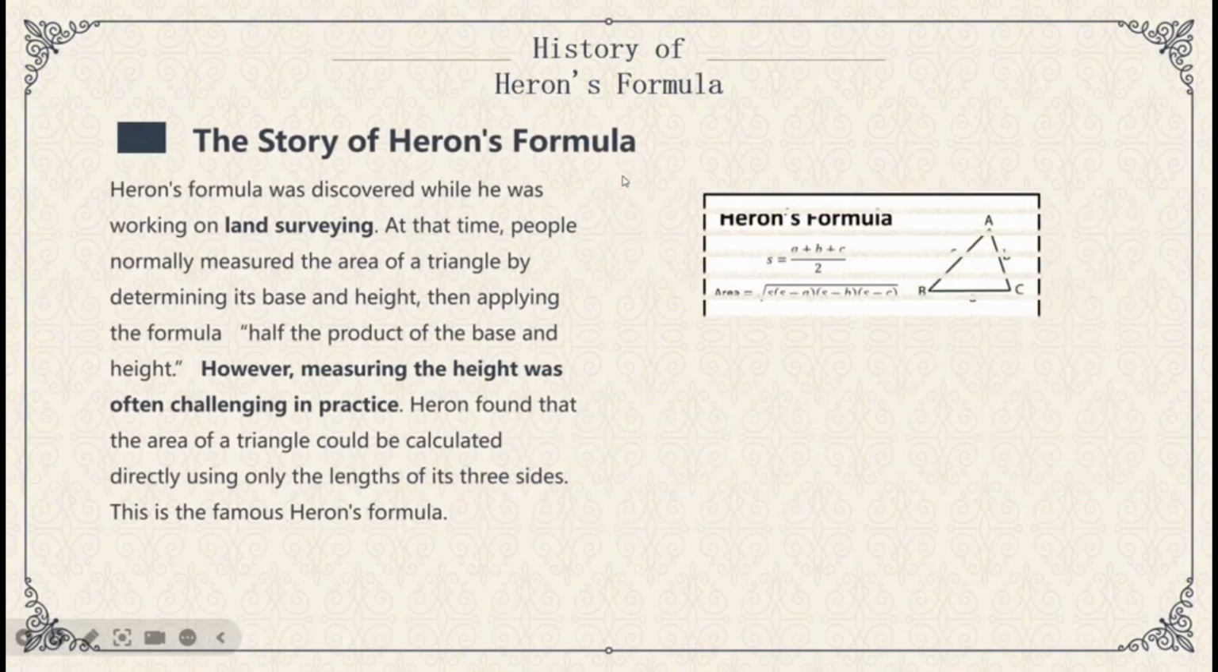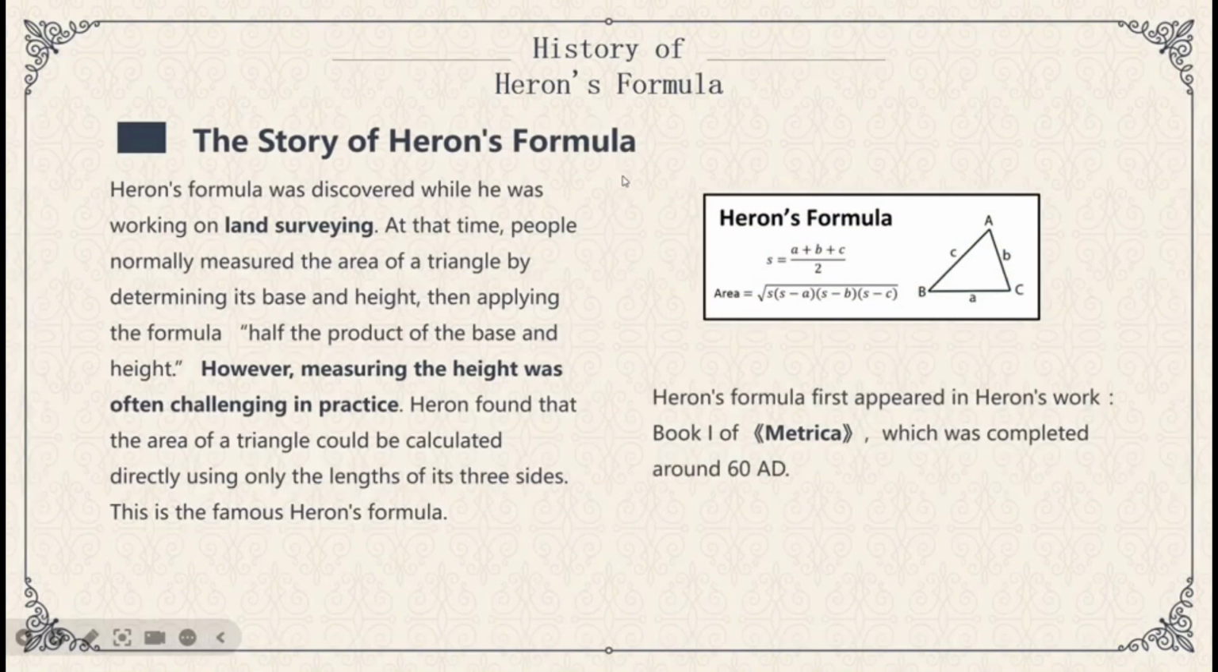This page is about the story of Heron's formula. Heron's formula was discovered while he was working on land surveying. At that time, people normally measured the area of a triangle by determining its base and height, then applying the formula half the product of the base and height. However, measuring the height was often challenging in practice, so Heron found that the area of a triangle could be calculated directly using only the lengths of its three sides.